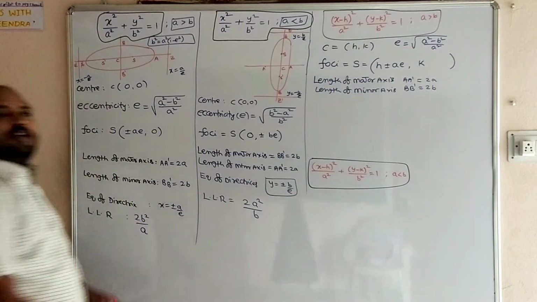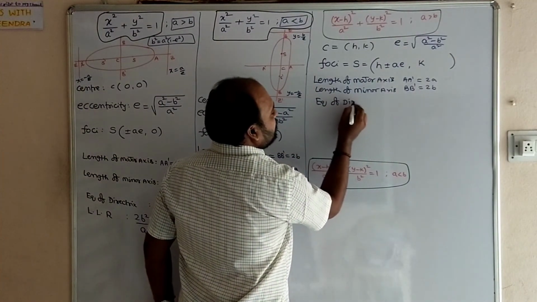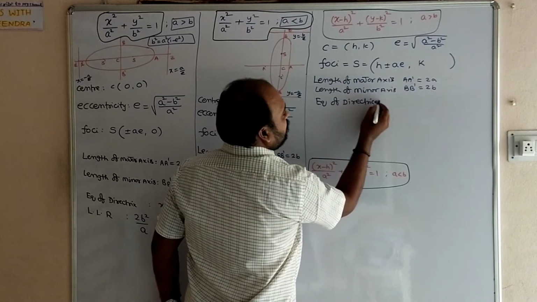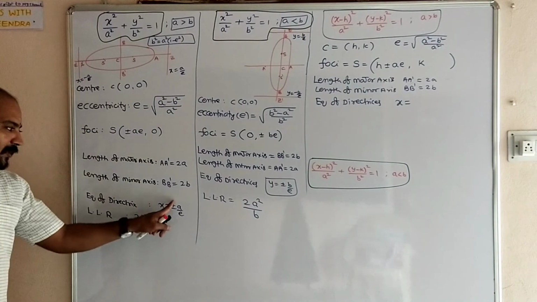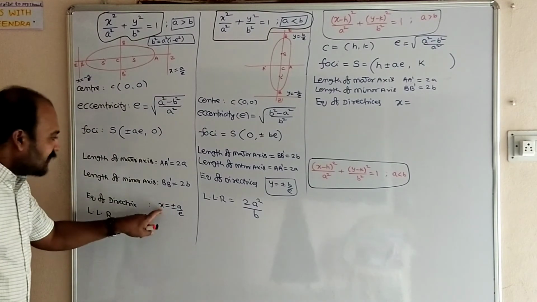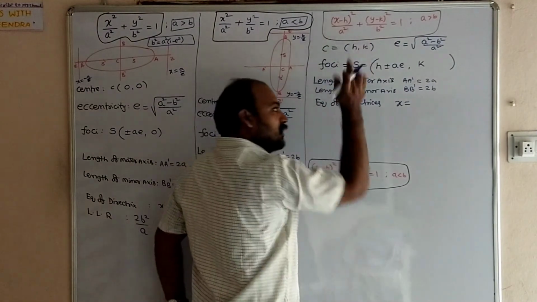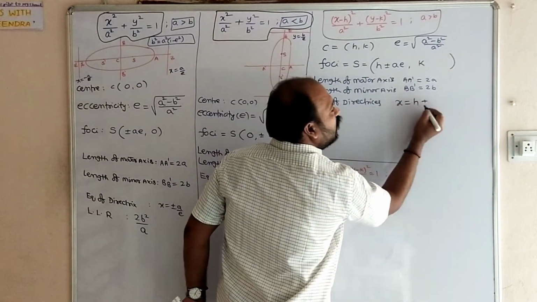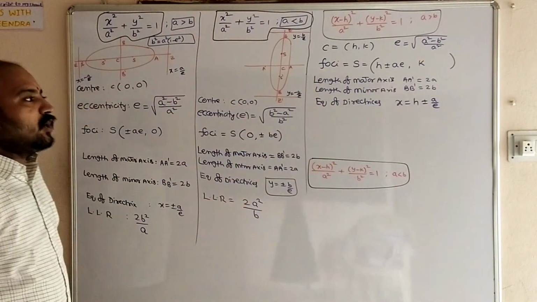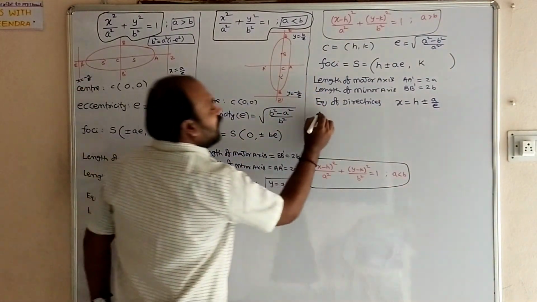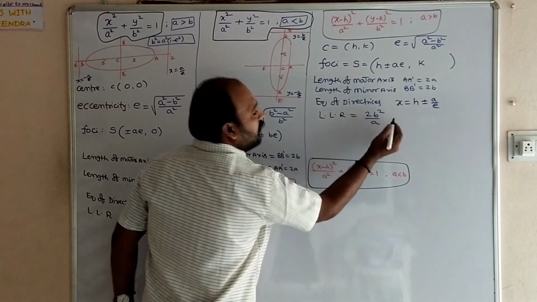Next, equation of directrices. Before, x is equal to plus or minus a by e. Here the x coordinate of the center is h, so you have to add it here. x equal to h plus or minus a by e. These are the equations of directrices. Length of latus rectum has no change at all. LLR equal to 2b square by a.